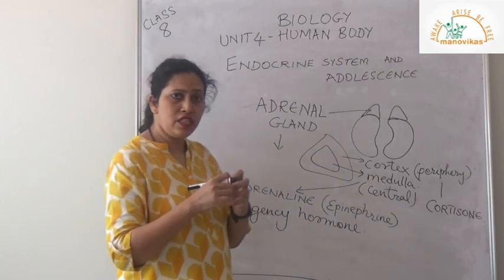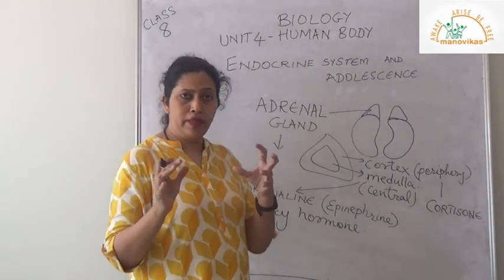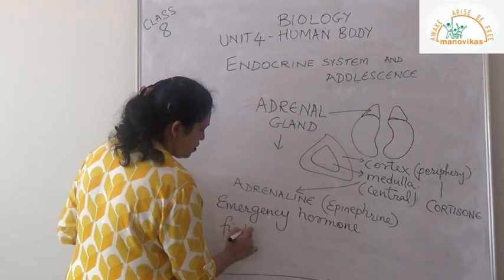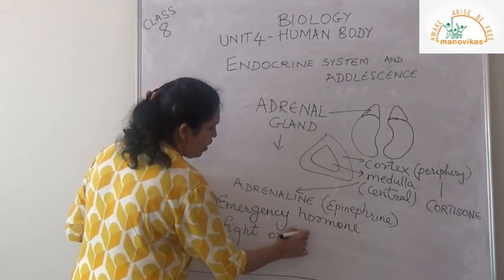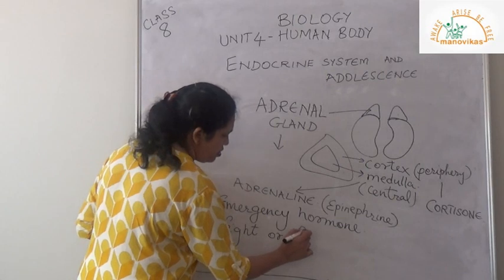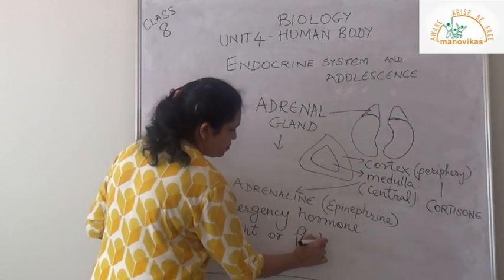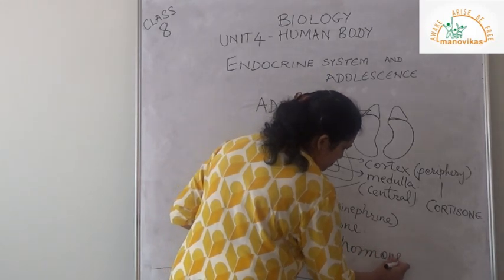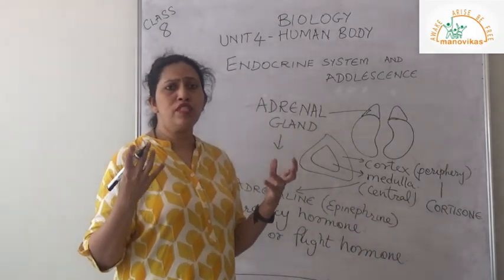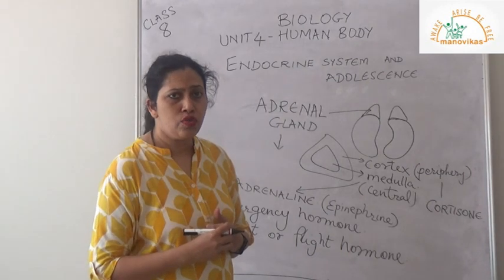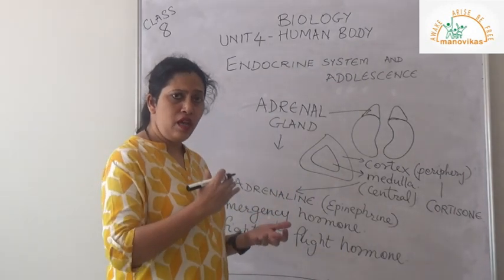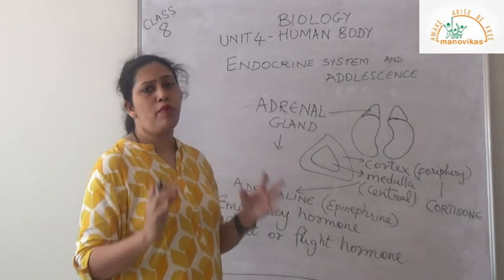Either you fight the situation or you run away from that place. Can you imagine if this hormone was not secreted in your body? There are many conditions when it is secreted less or more in our body, and we have problems.